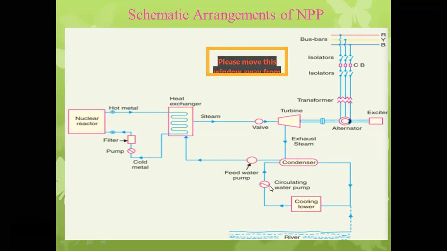Whenever we provide heat energy to the water, it will get converted into vaporization, or into the gaseous state. So the vapor or steam comes out from the heat exchanger, and it is fed to the turbine. Up to this process we have to hold.